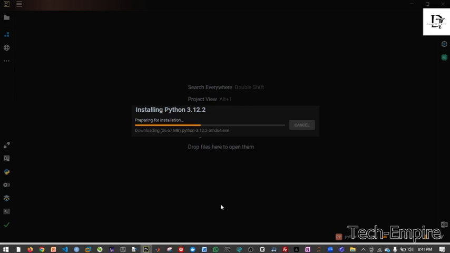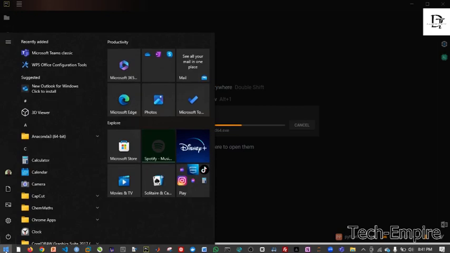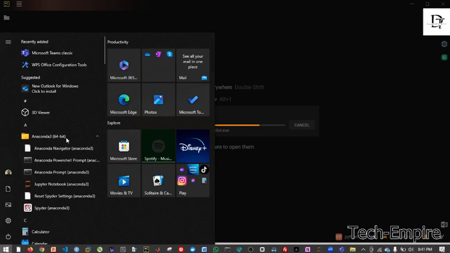So as this one is loading, let us not be wasting our time. Let me quickly go to Anaconda also. Always go to your Windows logo key. We have it here. You can click it and you have so many icons, but this is the one you click, Jupyter Notebook.